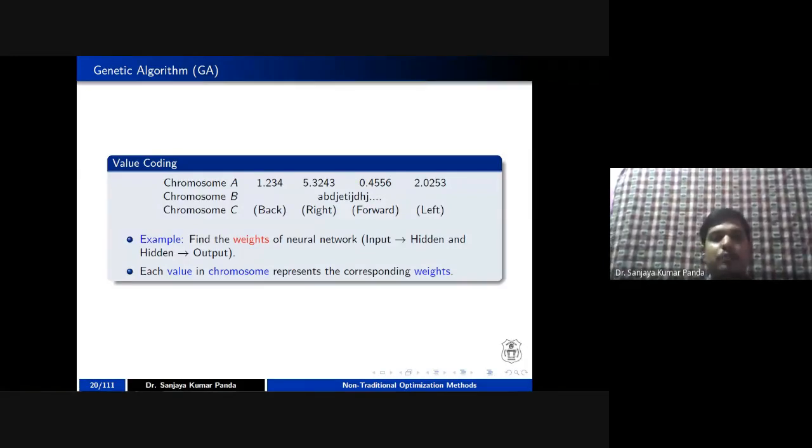The weight of one layer may be the same as the weight of another layer, or in the same layer, different edges may have different weights, and that's why two weights may be the same. In that case, you can go with repetition, using the random function. But if unique weights are required, then you can go for the random permutation function.